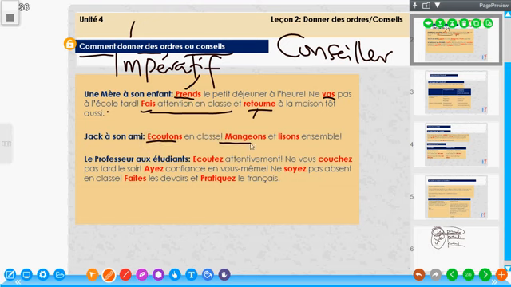Mangeons et lisons ensemble. This could be an advice. It could be an order too. Écoutons en classe means let's listen in class. Let's pay attention in class. Mangeons et lisons ensemble. Let us eat and read together.